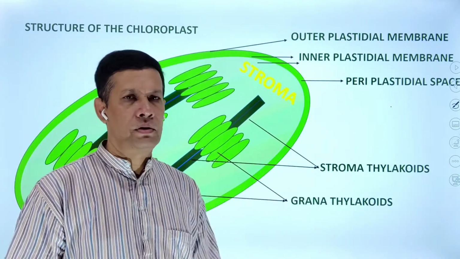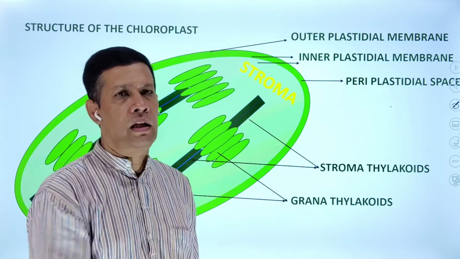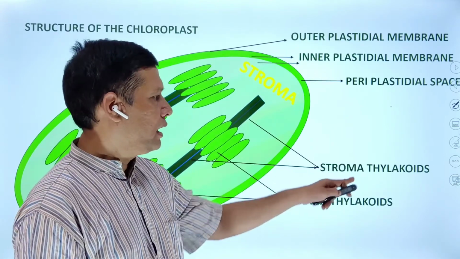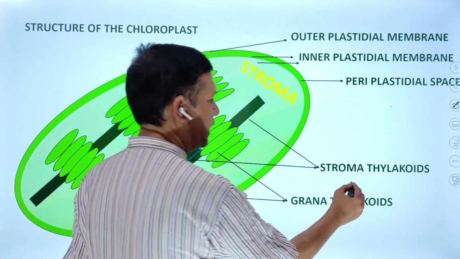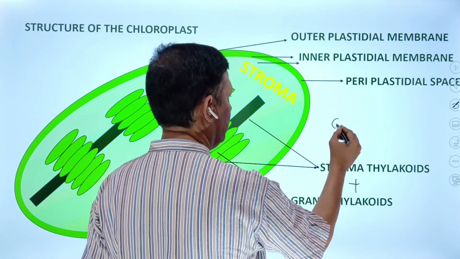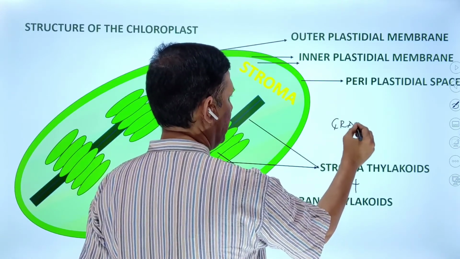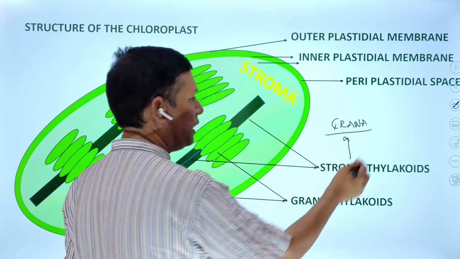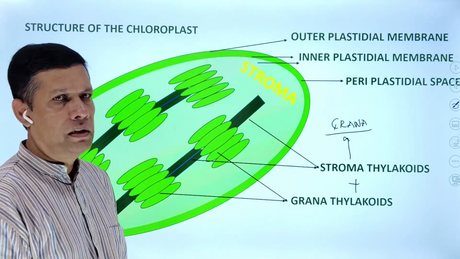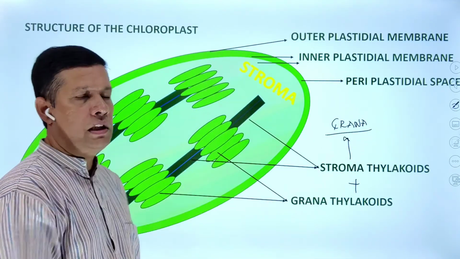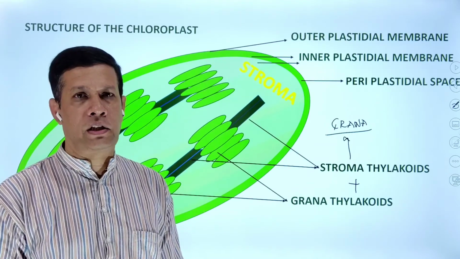Grana thylakoids and stroma thylakoids together are called grana. This is about the complete structure of the chloroplast.